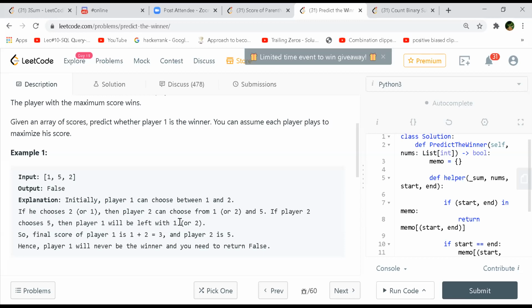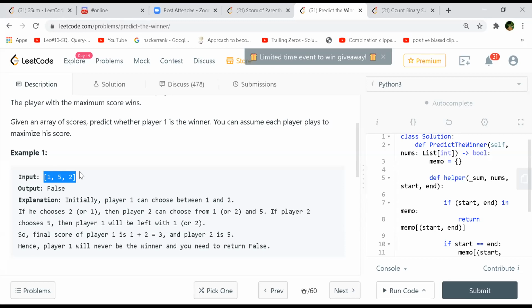They told that the sum of elements will always be even, and if the sum is even, that means if we divide into 2 halves, both of them will be even. I mean, if player 1 and player 2 have equal scores, then both will have an even value. Even plus even can only make even, right?